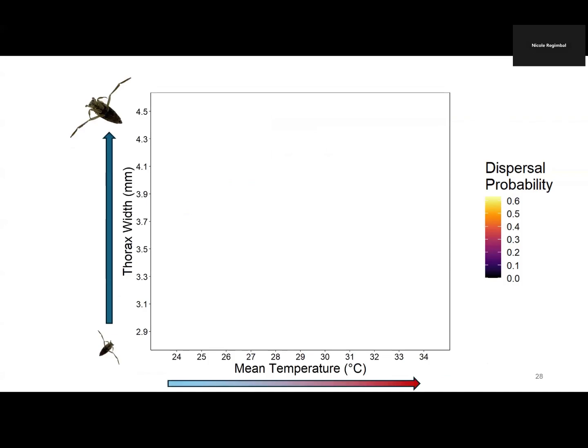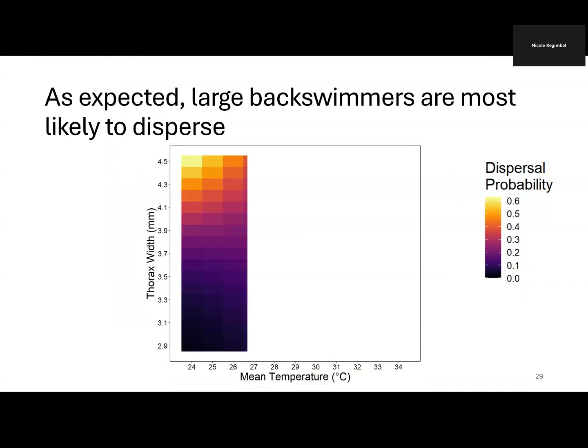So now, since I'm interested in temperature, size, and dispersal, I'm going to show my results in terms of a heat plot, where on my X, I have temperature, on my Y, I have body size increasing, and the dispersal probability is going to be the color, with a bright yellow being a high probability of dispersing, and a dark purple being a low probability of dispersing.